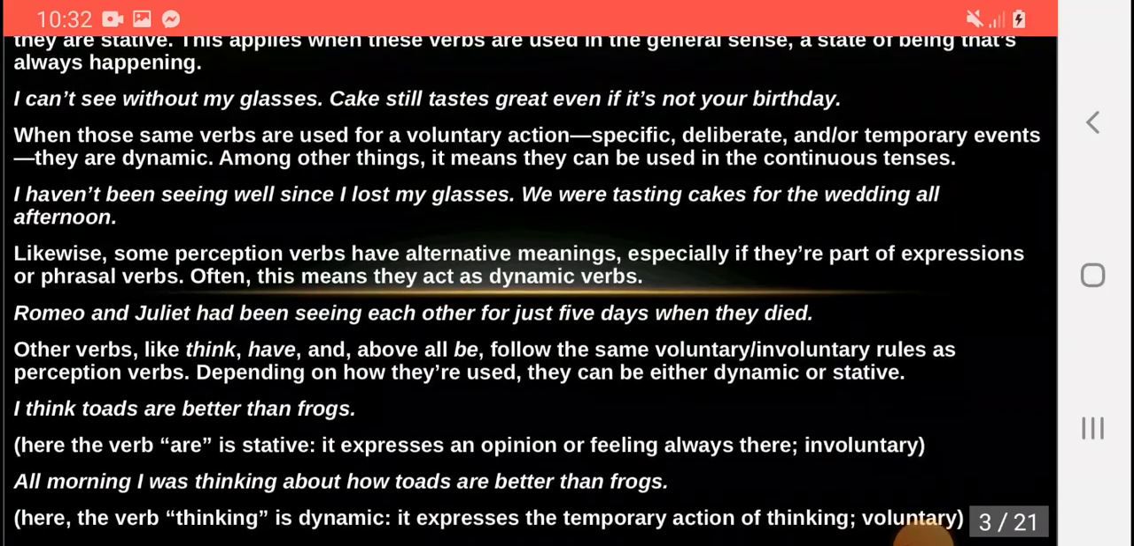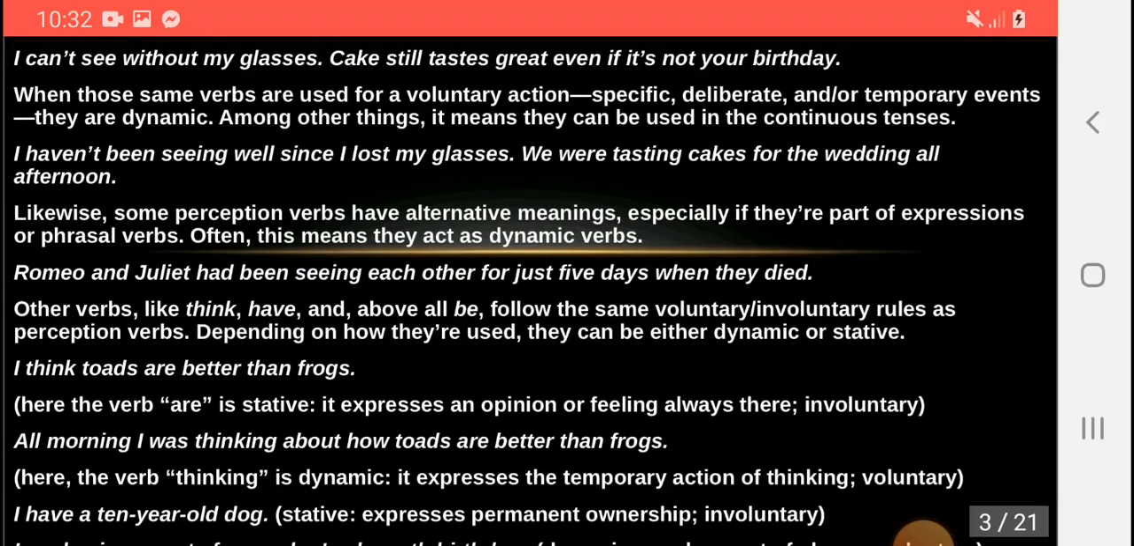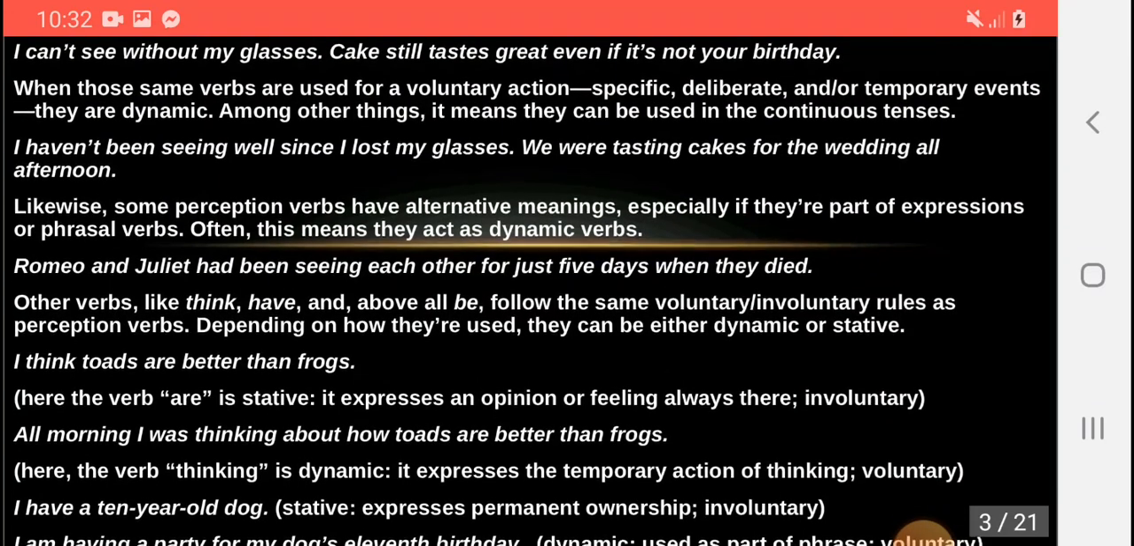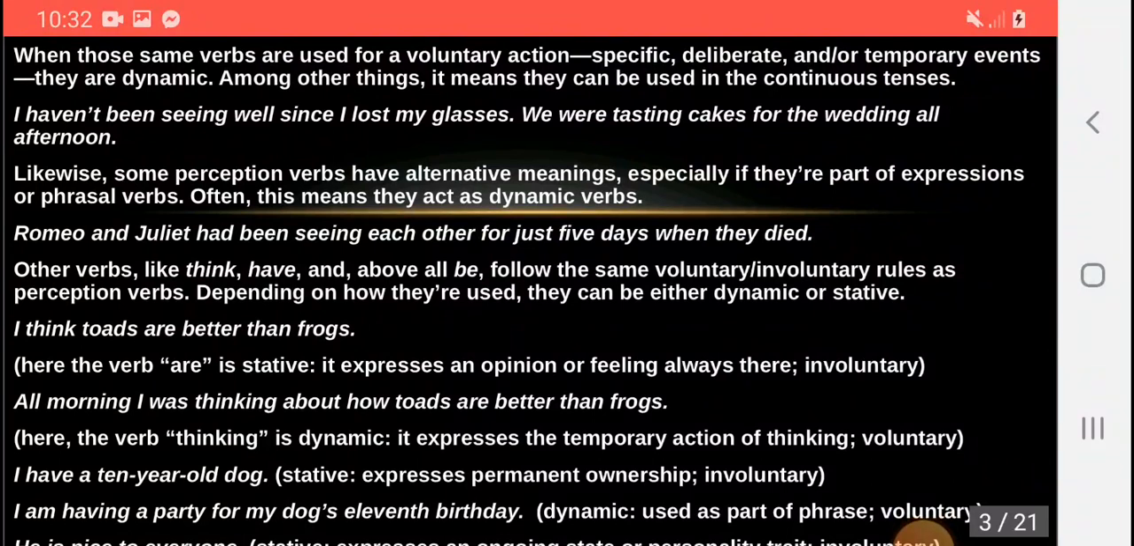For example, I think toads are better than frogs. Here the verb are is stative. It expresses an opinion or feeling always there. It is involuntary. All morning I was thinking about how toads are better than frogs. In this sentence, the verb thinking is dynamic. It expresses the temporary action of thinking, and it is a voluntary action. I have a 10-year-old dog.